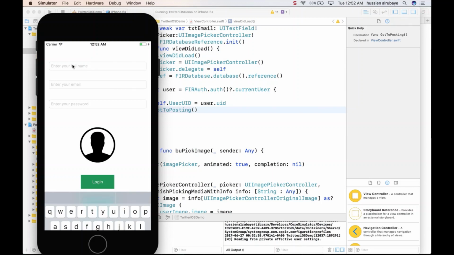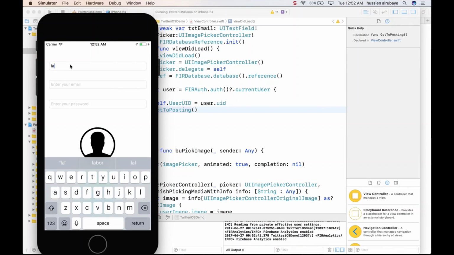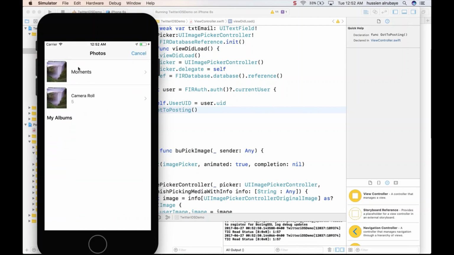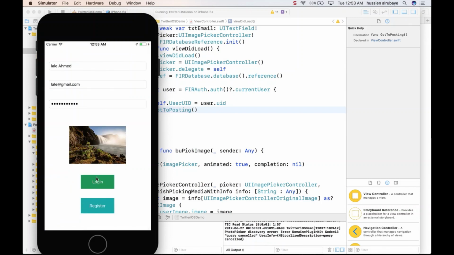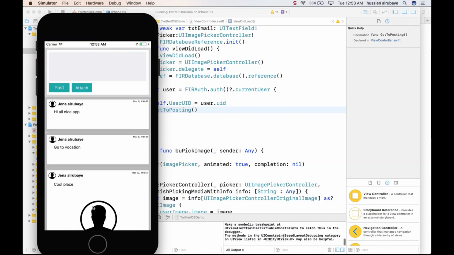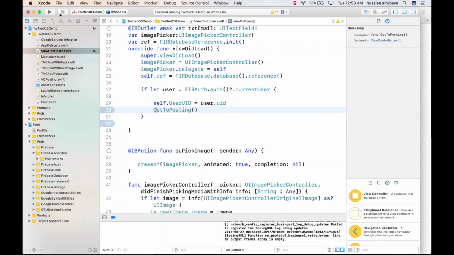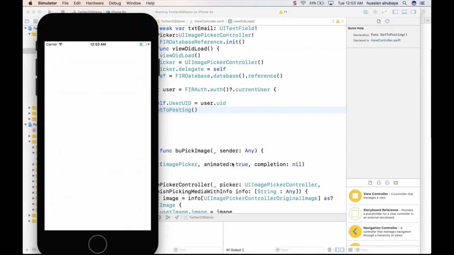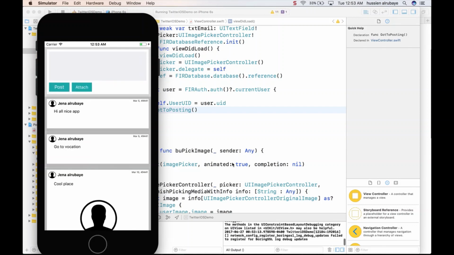Now if I register with a new user, like Lali Ahmed, lali at gmail.com, whatever password you give, repeat the password, select a picture from the phone, and register, he will register the user and pass to the second activity. Now if I stop it and rerun it again, he will directly say, hey, I have the settings, so take me directly to the second activity. This is a really amazing thing that you need.